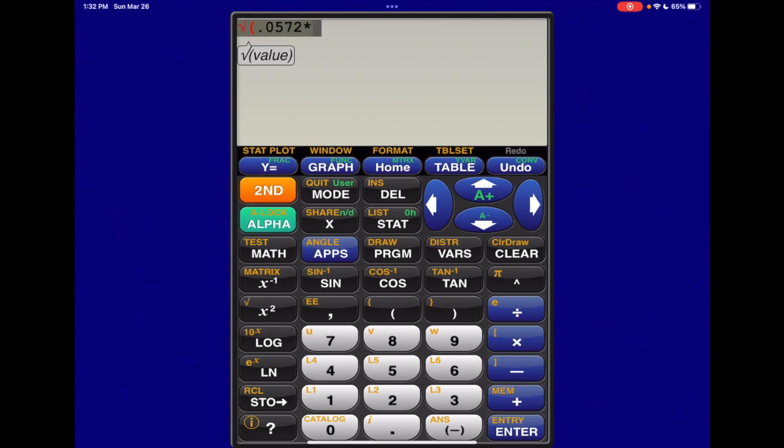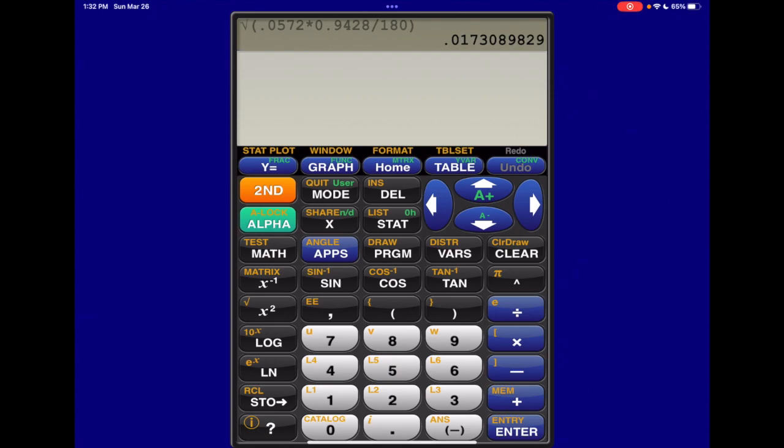So 1 minus that would be 0.9428. Divide that by our sample size, and we're working with 180 on this problem. So there is our standard deviation of p-hat. We need 5 significant figures, and that first 0 doesn't count on a small decimal number like this. So our 5 significant figures will be the 1, the 7, the 3, the 0, and the 8. The 8 is followed by a 9, so it'll get rounded up.